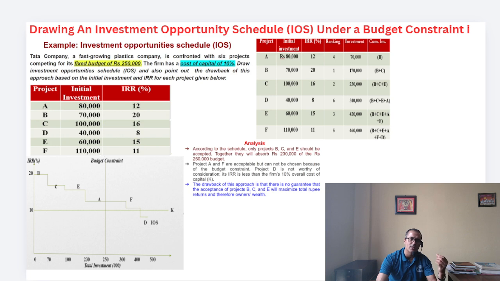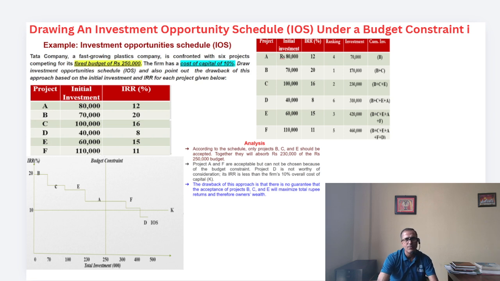We say that selection of the project is under the budget constraint. So look at your first projects, C and B, which provide you the highest internal rate of return. So you can see here, we have again A, B, C, D, E, F. Now what about project A? Project A is 12%.